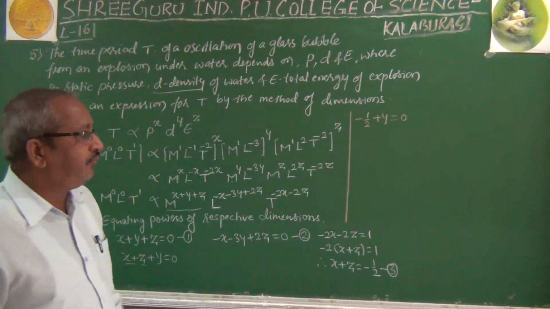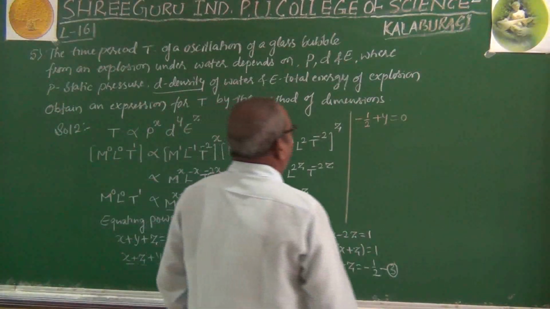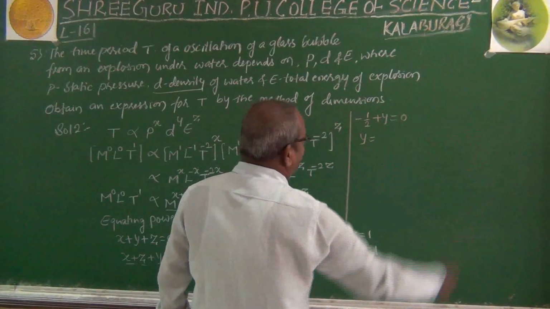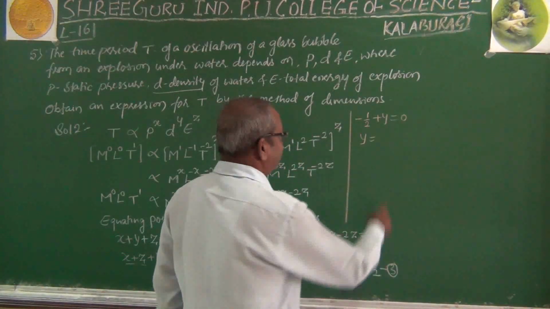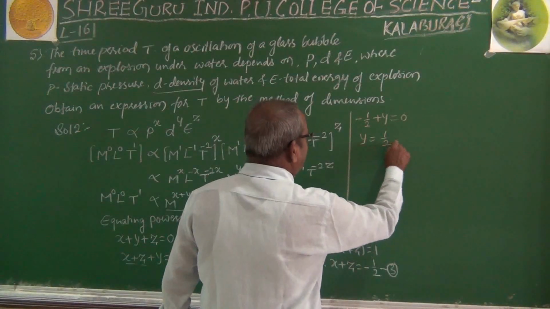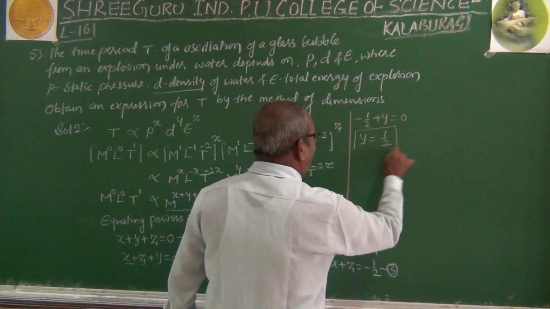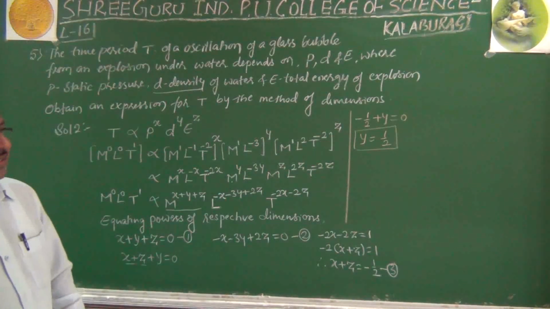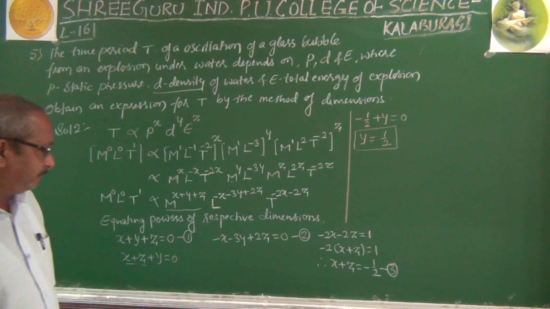Then by the rules of mathematics, y equal to, this is minus 1 by 2, take it towards RHS, it becomes plus 1 by 2. Hence we got the value of y here.